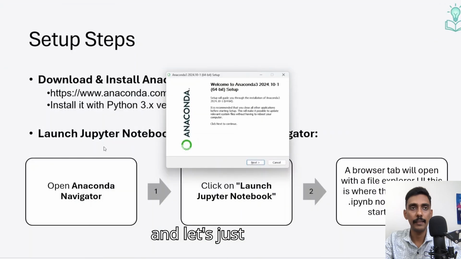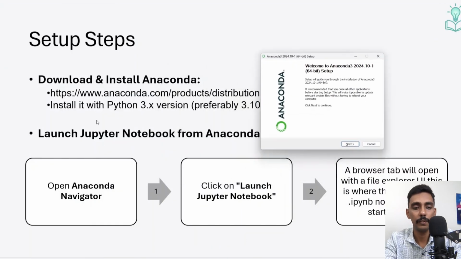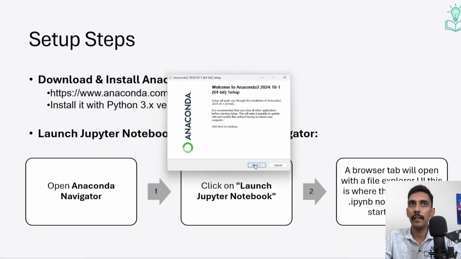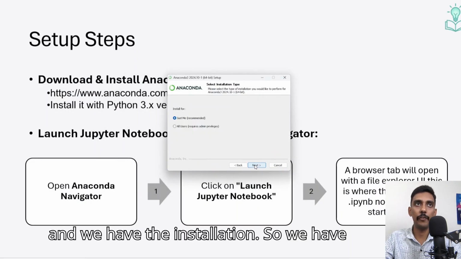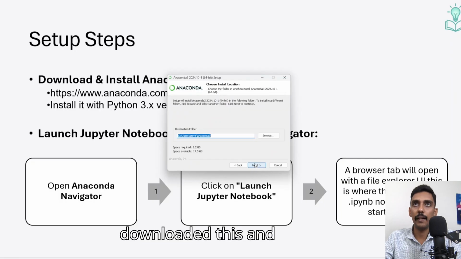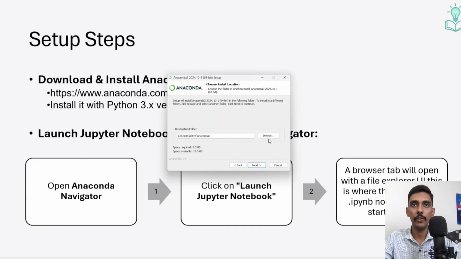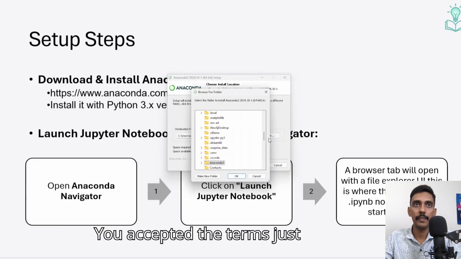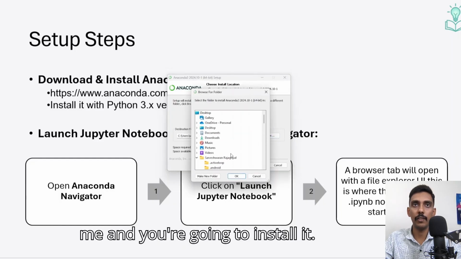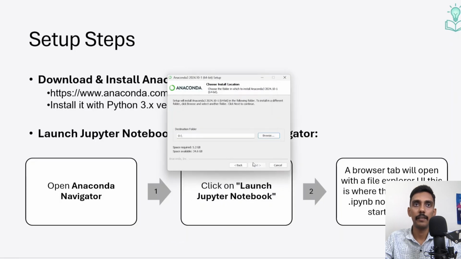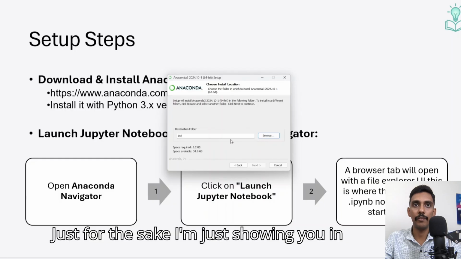So you'll get this file, and we have the installation. We have downloaded this, and let's go with the installation. Next, you accept the terms, Just Me, and you're going to install it, right? I've already installed it, and select some other location. Just for the sake of it, I'm showing you a different location.